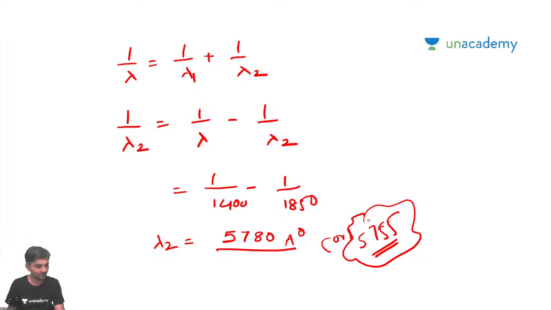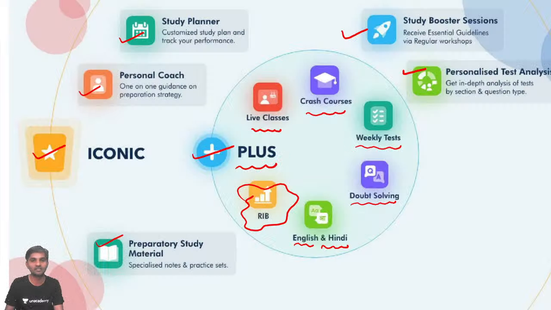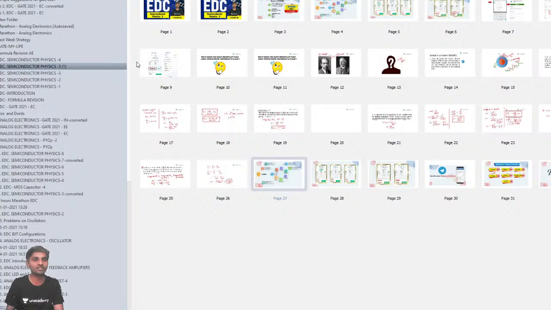Hope this answer is correct for all of you. Or 5755.5, 5756 is the answer. Okay, I think this is what we discussed in the last class. That's it, and let's move to today's class.